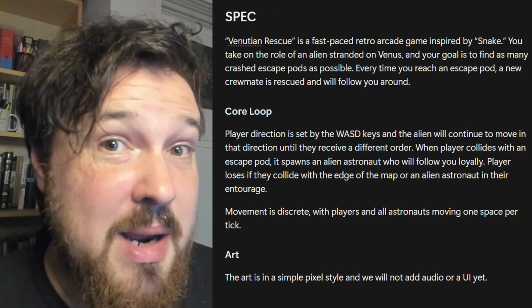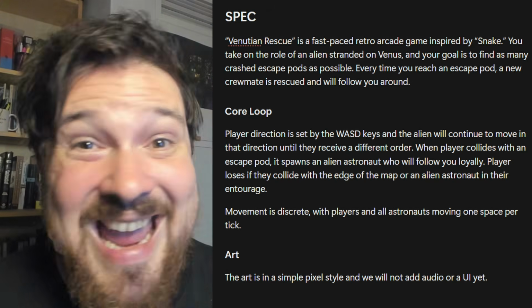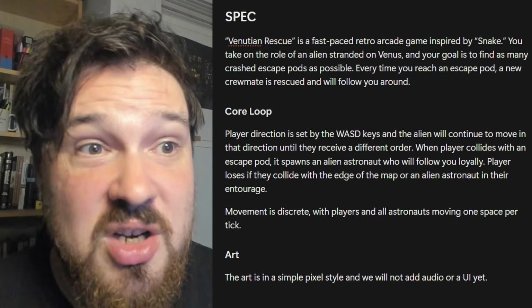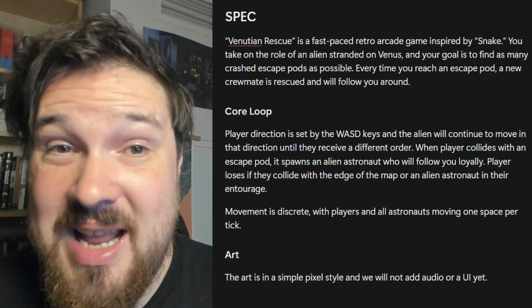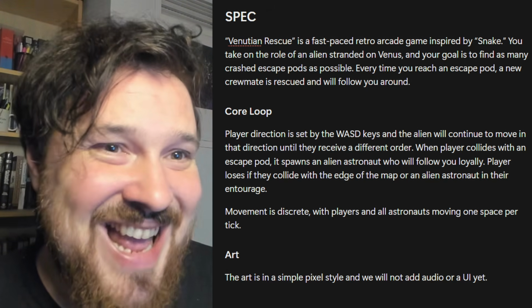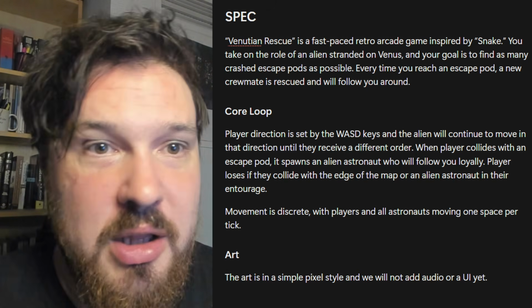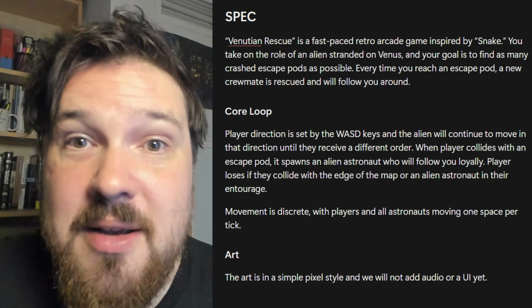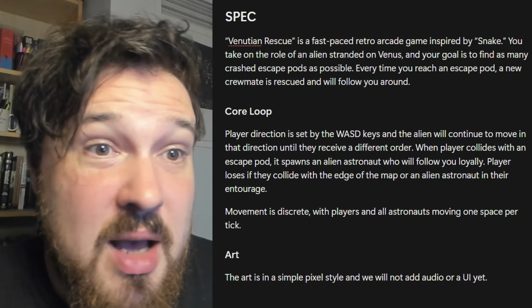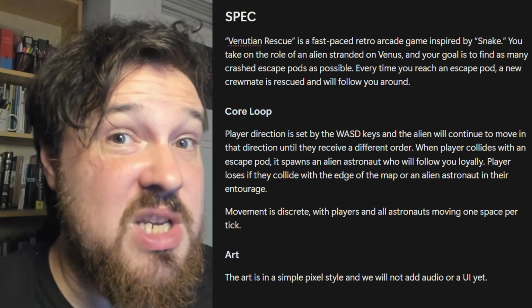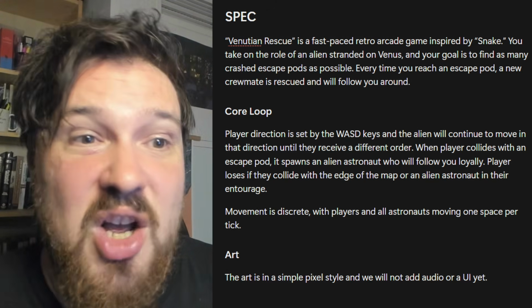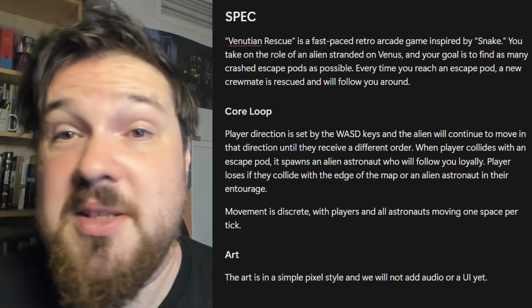Player direction is set by the WASD keys, and the alien will continue to move in that direction until they receive a different order. When the player collides with an escape pod, it spawns an alien astronaut who will follow you loyally. Player loses if they collide with an edge or with an alien astronaut in their entourage. Movement is going to be discrete, with players and all astronauts moving one space per tick.